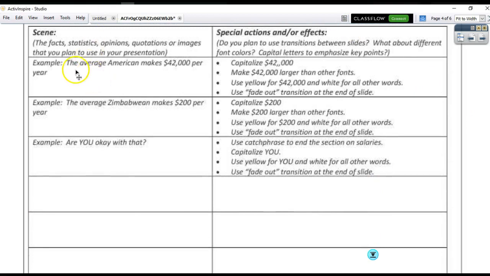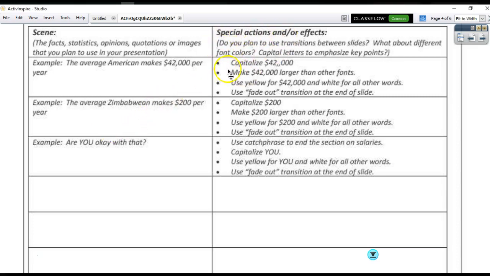Here's where you come up with your scenes. The facts, statistics, opinions, quotations, or images that you plan to use in your presentation. So these are your scenes. Okay? Think back to the scenes that we saw in the PSA that had to do with the children exercising. You had a scene with a pie chart, and you had a scene with a line graph, and you had a scene where the kids were laying down, and then you had a scene where they threw out a ball. So you had different scenes.